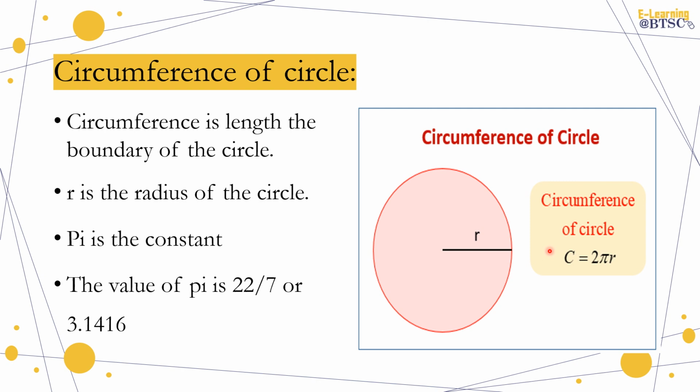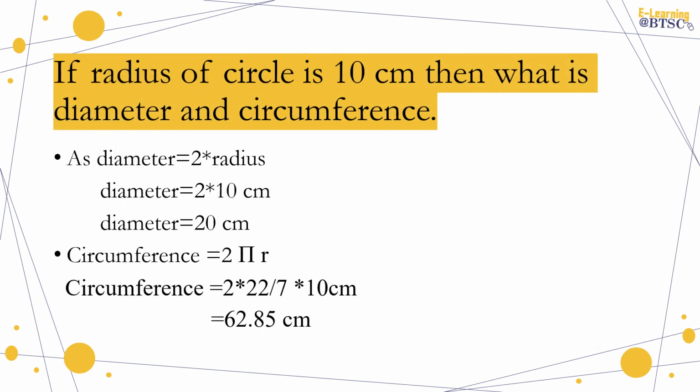What's the formula? The formula is C equals 2 pi r. What is r? r is the radius and pi is a constant. r is the radius of the circle, pi is the constant, and the value of the constant is given, that is 22 by 7 or 3.1416. We will solve one example about the circumference.